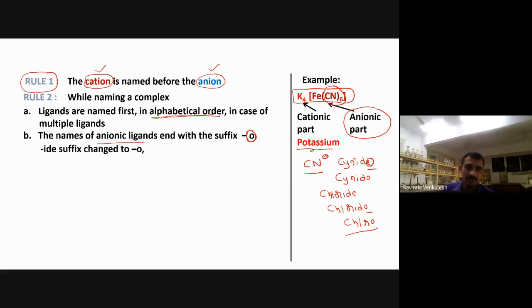We'll take some examples here. In this one, the ide suffix changed to what here? O, right? Cyanido, like this. Now here, if it is ide it will convert into O. If it is ite, it will convert.